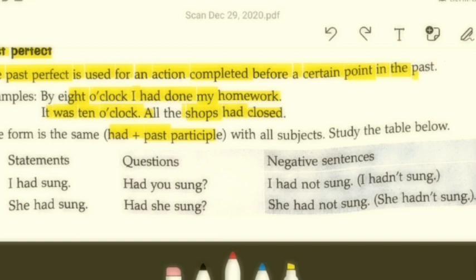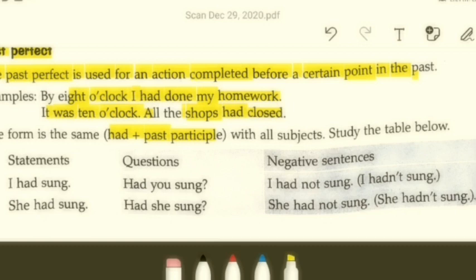Okay, in order to avoid confusion, for now just keep this in your head: verb has three forms and time has three forms. Time's three forms are present, past, and future, whereas verb has three forms: first form, second form, third form. They are named as present, past, and past participle, not future. Clear? Do not get confused between this. Alright, so in this case the form is the same, and the form goes as had plus past participle with all subjects. Here is a brief table given and we are asked to study.